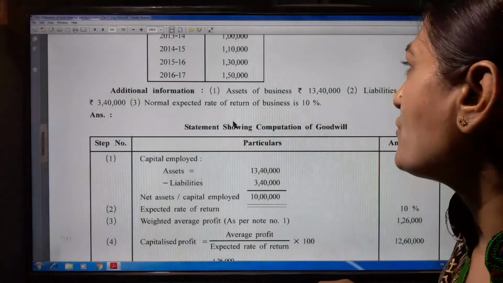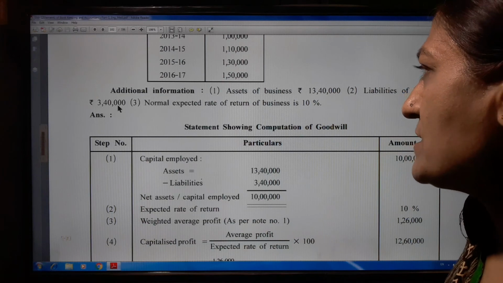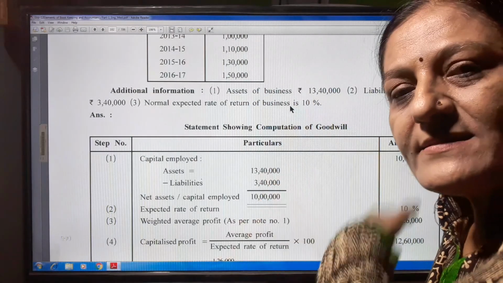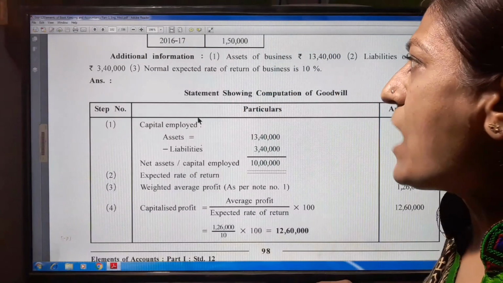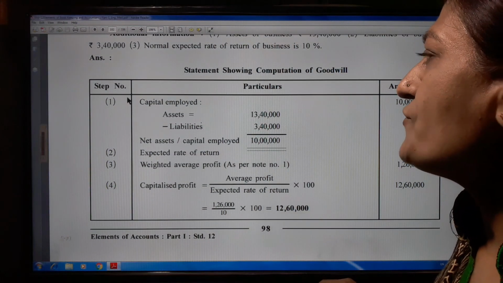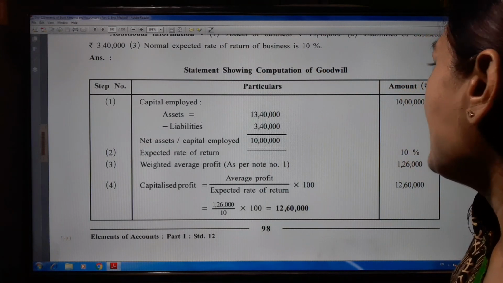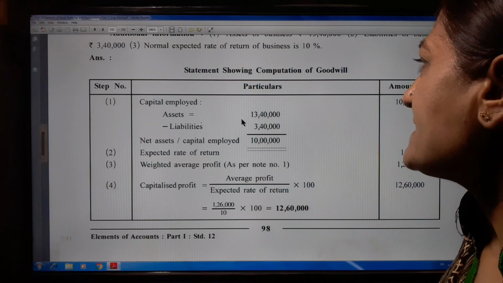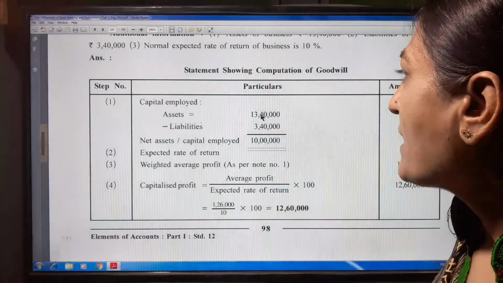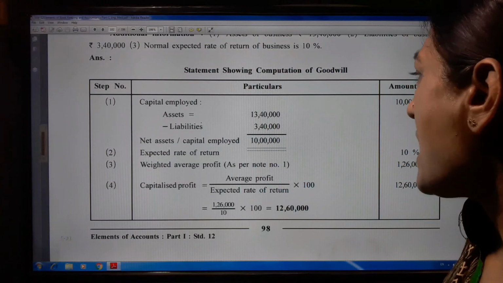Additional information: assets of business rupees 13,40,000. Liabilities of business 3,40,000. Normal expected rate of return of a business is 10%. So here additional information is also given. Now we prepare the answer part. Statement showing computations of goodwill. First of all, we have to write capital employed. Asset minus liability: asset is 13,40,000 minus liability 3,40,000. It means net asset, capital employed, is 10 lakh, which we write here in the outer column.